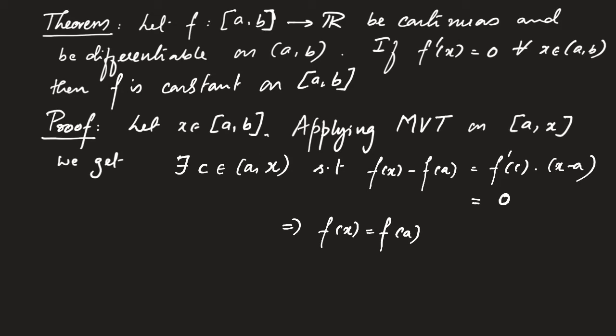And as x was arbitrary, this implies that f(x) is equal to f(a) for all x in [a, b]. And hence we have the theorem proved. We saw what happens when the derivative is identically equal to 0. Now we will see what happens if the derivative is non-negative or non-positive.